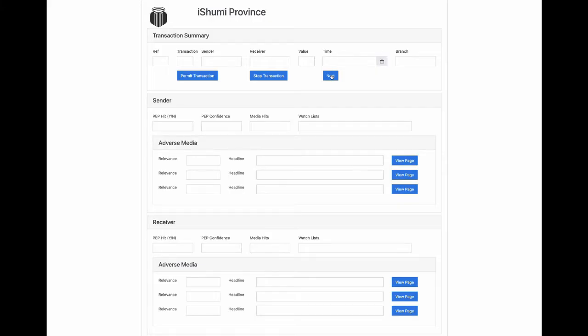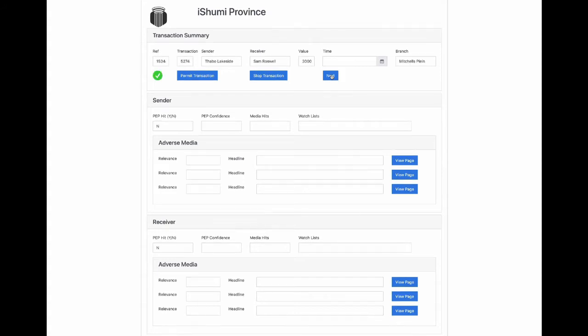This is Ishumi Province. We take appropriate measures to ensure the financial transactions we handle are examined to ensure they do not violate international regulations for money laundering and so on. Our consultants use this application to examine the transactions in near real time.